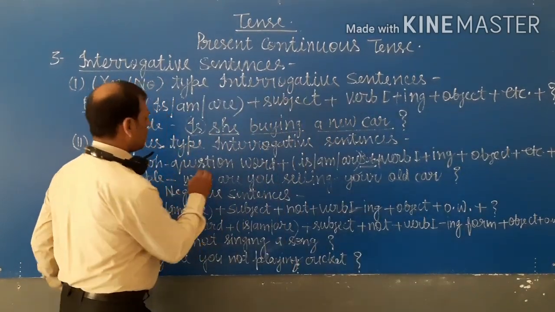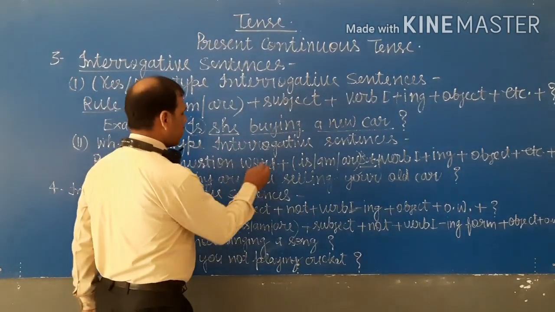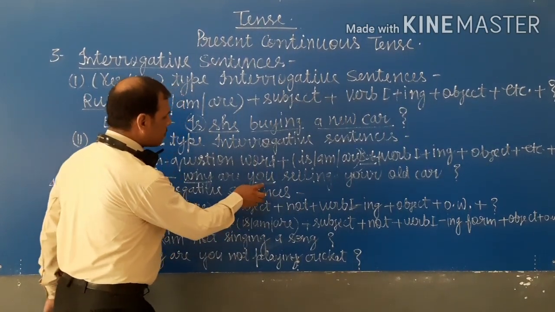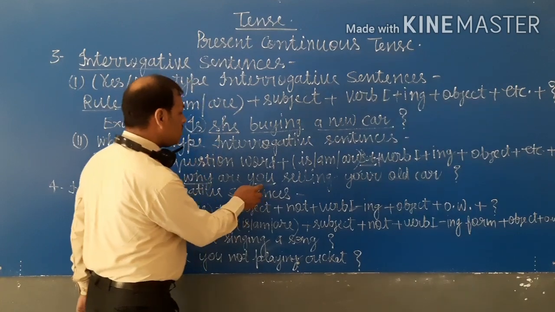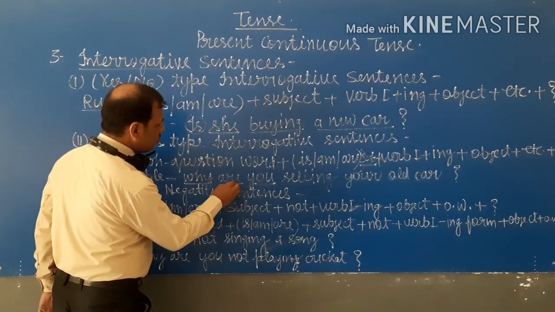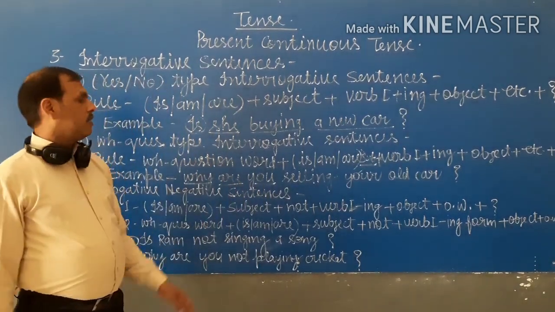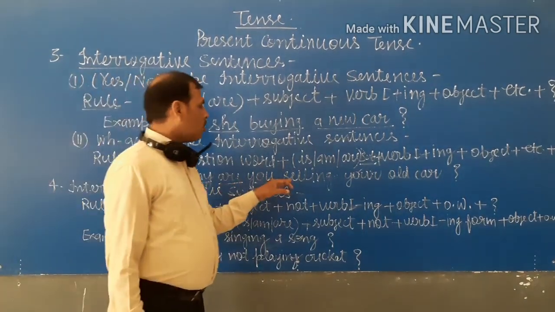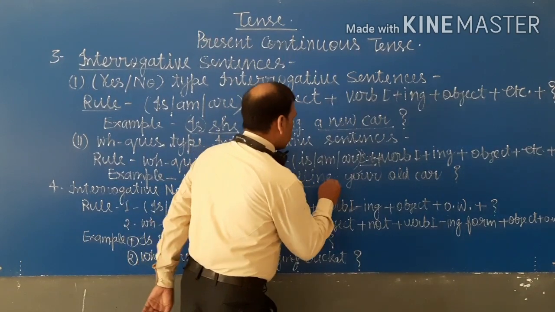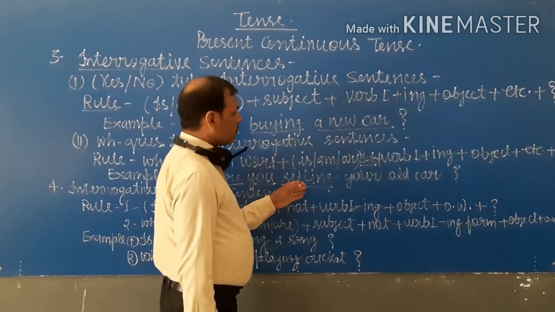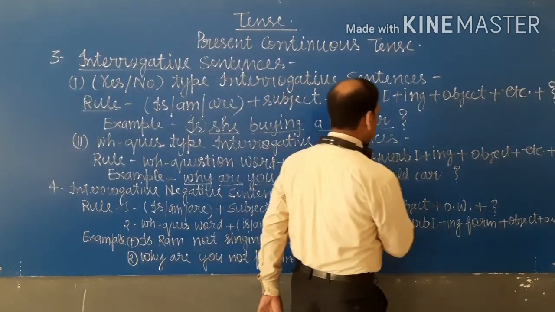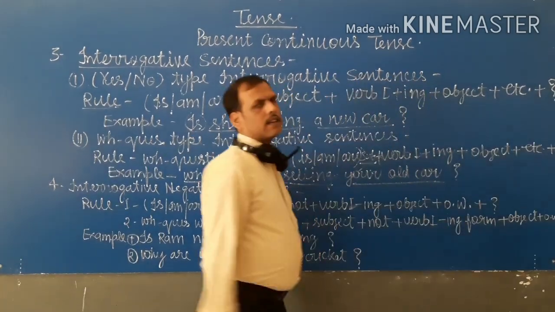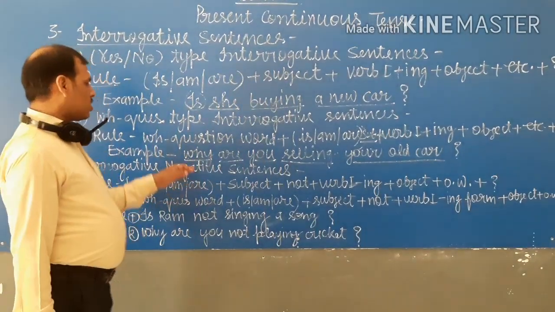why are you selling your old car? Why is the WH question word, and there is you in the form of the subject. When we use you, then we use are. With you we always use are. Now the verb in ing form is selling, and your old car is the object, and then the question mark is there. Okay student,